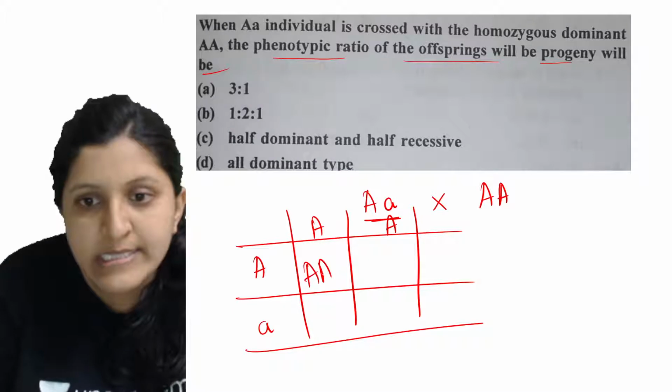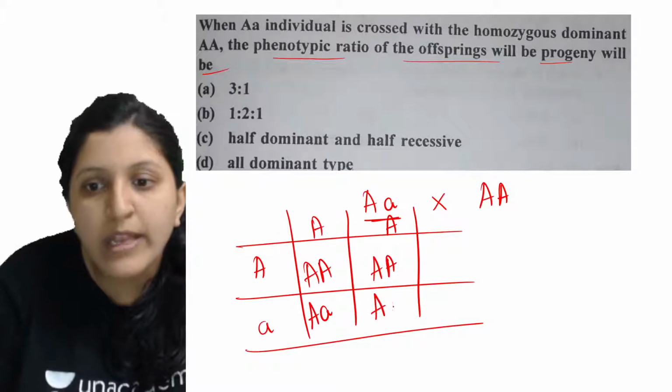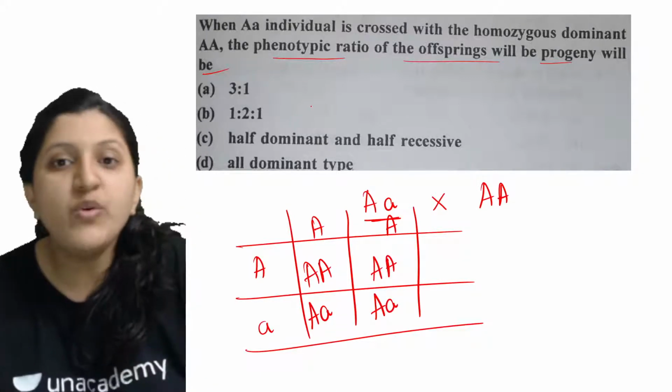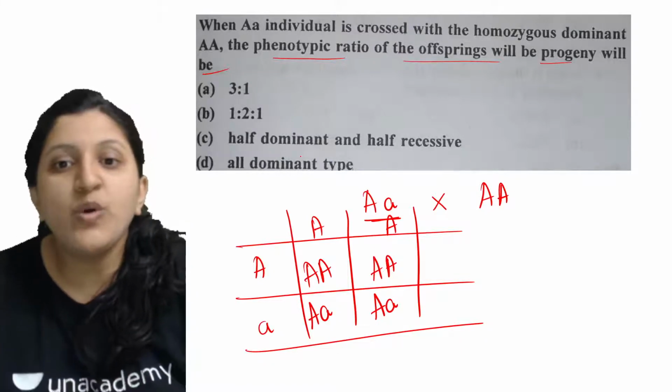So AA is there, then again AA here, then Aa, and the other one is Aa. Now you can see that the phenotype is dominant for all of them.